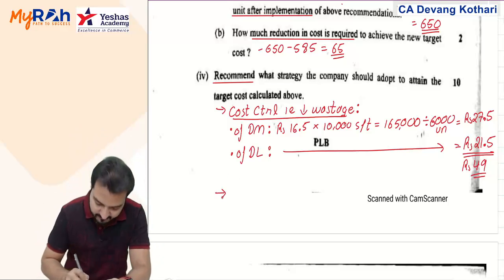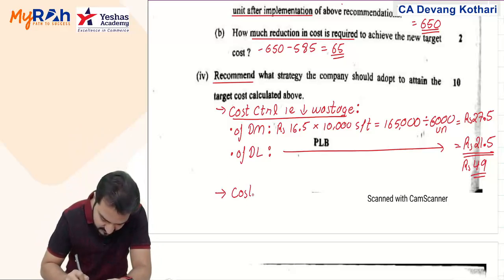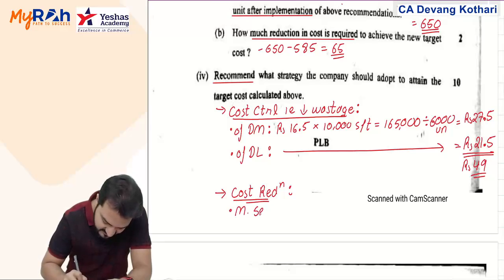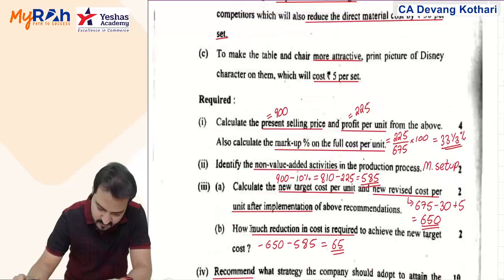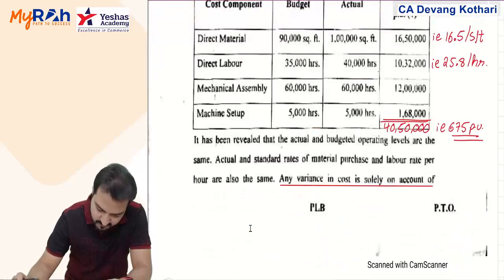Further, I can also recommend them to do cost reduction. Cost reduction in machine setup time and cost reduction in machine, what was the other cost? Machine assembly.